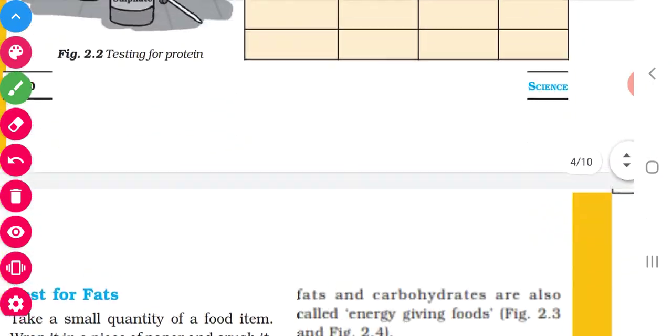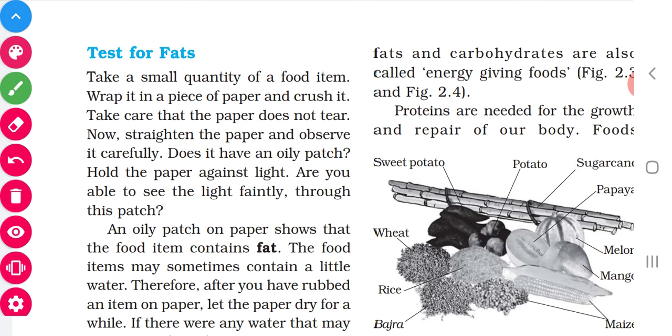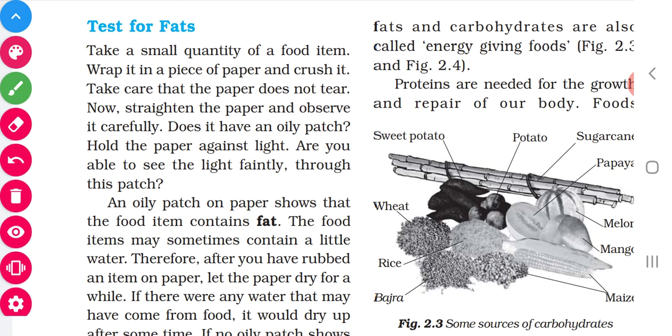Then the last one is we have to test the presence of fat. Have you ever brought a bhaji from your nearby shop? They used to give that bhaji in paper, no? The paper will be full of oily patches, isn't it? So if it contains oily patches, we can say that the food item contains fat. Here it is the same thing. There is no need of solutions. We just need a paper, that's all.